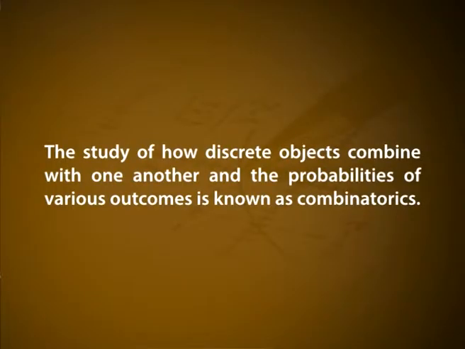The study of how discrete objects combine with one another and the probabilities of various outcomes is known as combinatorics. Other fields of mathematics that are considered to be a part of discrete mathematics include graph theory and the theory of computation. Topics in number theory such as congruences and recurrence relations are also considered part of discrete mathematics. The study of topics in discrete mathematics usually includes the study of algorithms, their implementations and efficiencies.